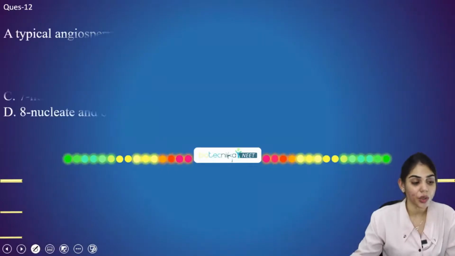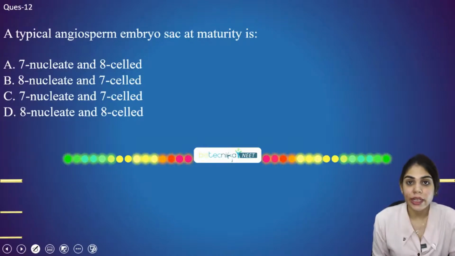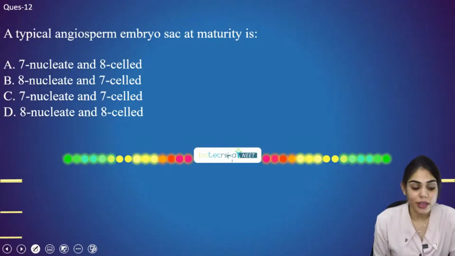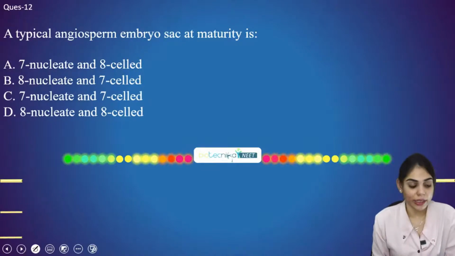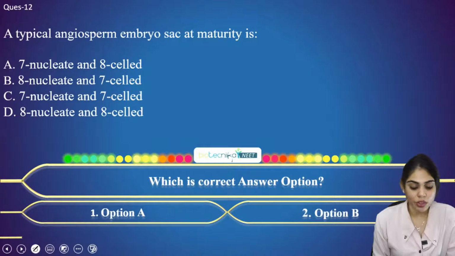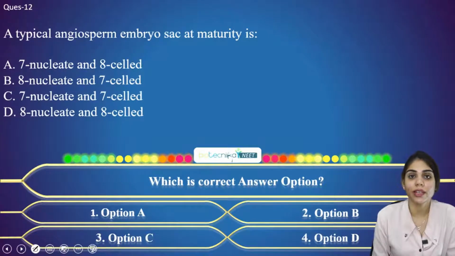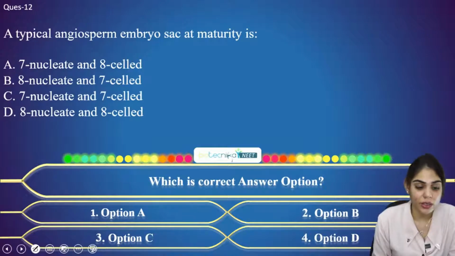The next question you have on the screen is: a typical angiosperm embryo sac at maturity is called as 7 nucleate and 8 celled, 8 nucleate and 7 celled, 7 nucleate and 7 celled, or 8 nucleate and 8 celled. The options are A, B, C, and D. Here you have to select the suitable answer for this question.